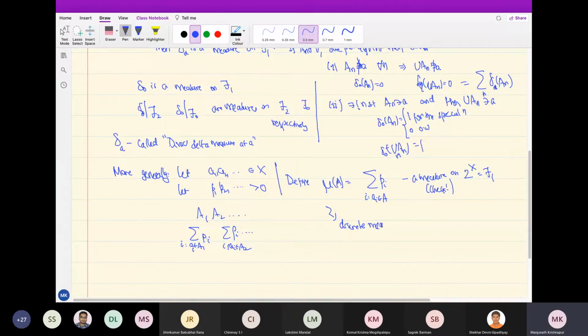When we say discrete measure, this is what we mean. There is a countable set on which there are masses, and the measure of any set is the sum of the weights occurring inside that set.